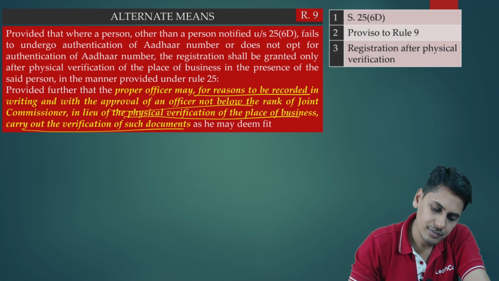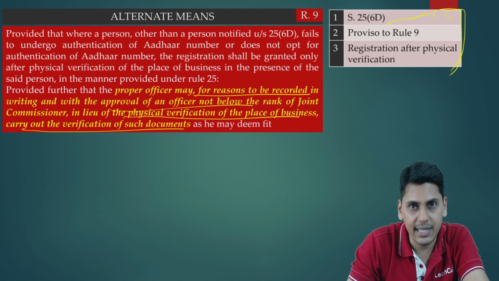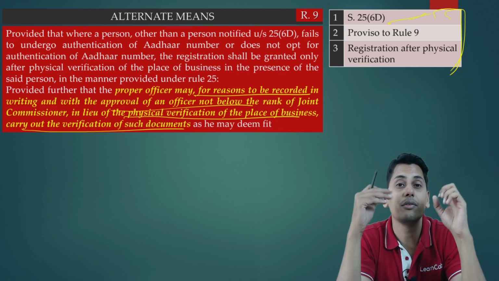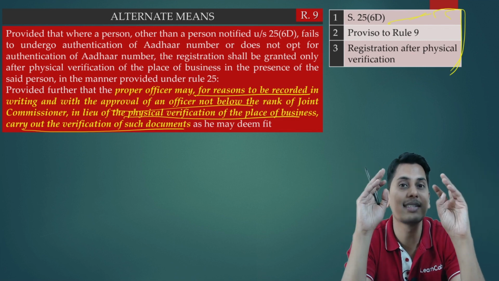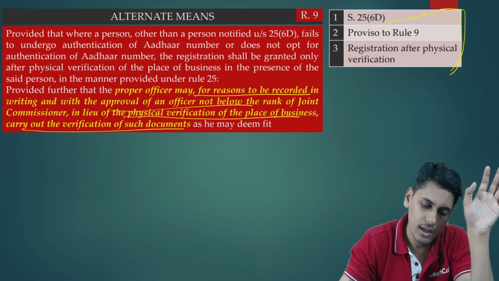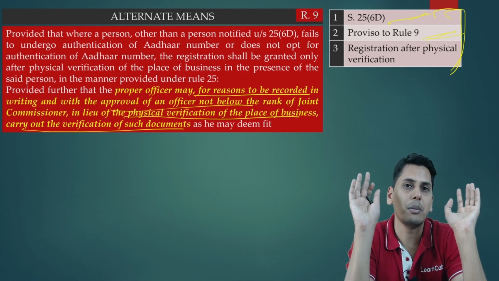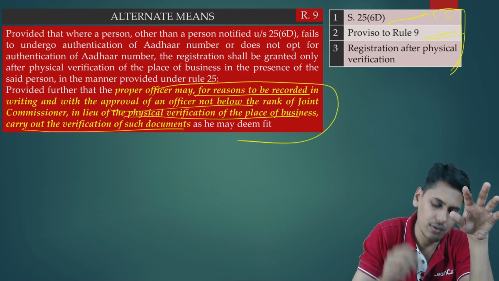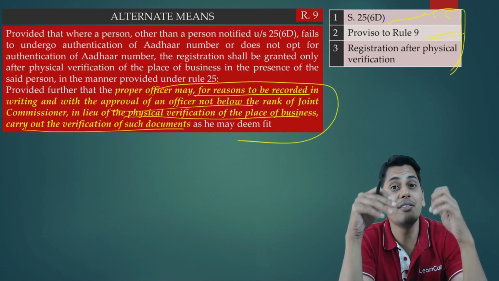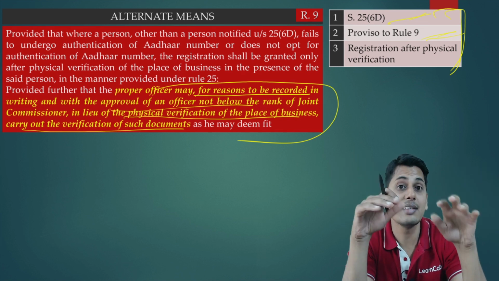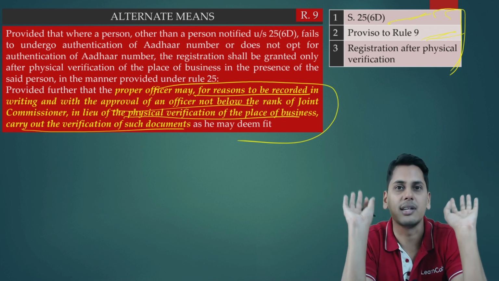So friends, what are those cases? In section 25(6)(d), a person can be granted registration without Aadhaar authentication because those persons are exempted from Aadhaar authentication. Proviso to rule number 9. This is the new proviso we have seen. A person can be granted registration even without getting his Aadhaar authentication done and even without carrying out the physical inspection.